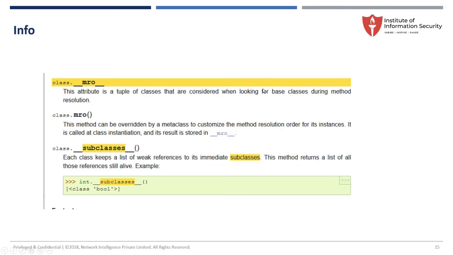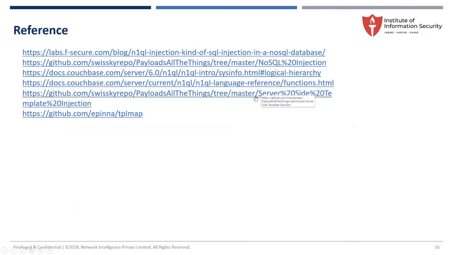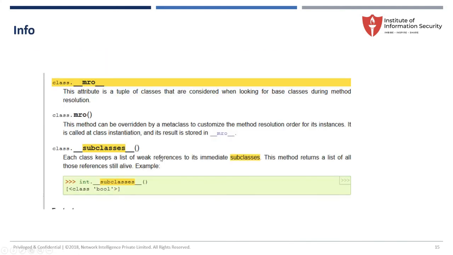These are some references which I have taken from. I believe I gave all the information over here. To summarize finally, the main objective today was to understand the different injection methods in a non-traditional way.